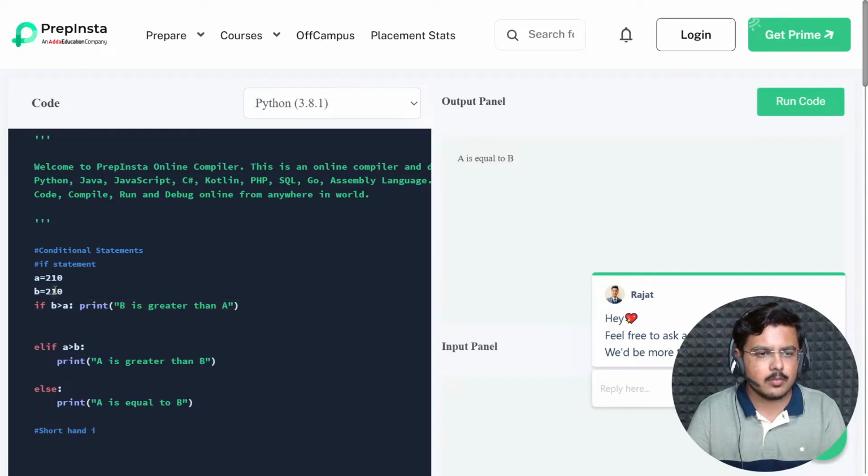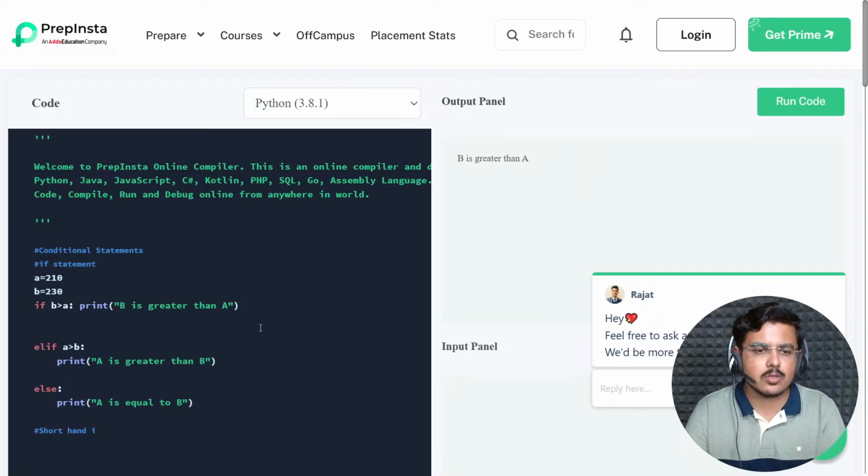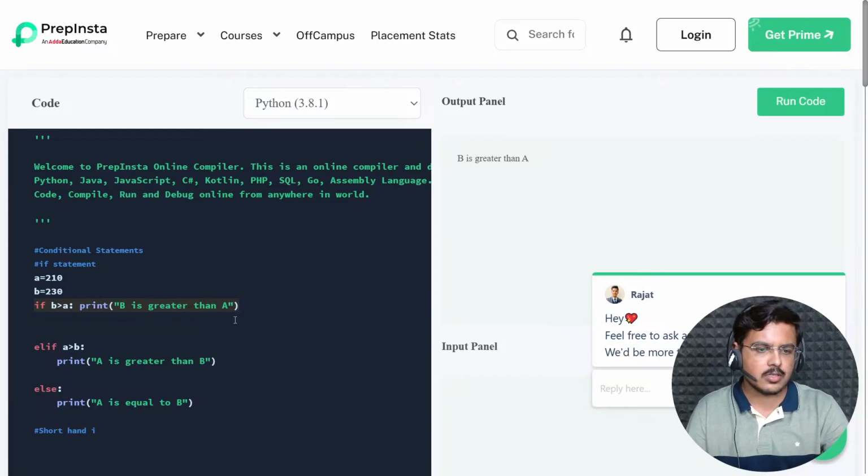And I'll make this b greater than everything so that rest of the things can be ignored. So b is greater than a, this is true, this should work. B is greater than a should be our output. It is there. Fine. So this is called shorthand if. When actually you go ahead and type out the whole output of the if, that whatever you want to be executed after if is in a single line. Fine. So this is shorthand if. Is it clear to everybody?